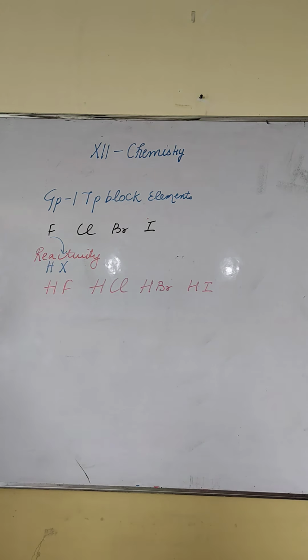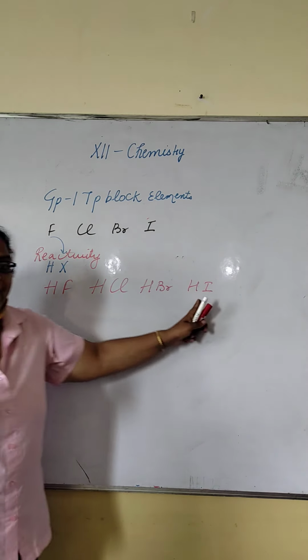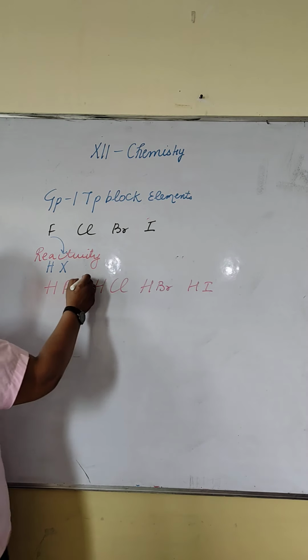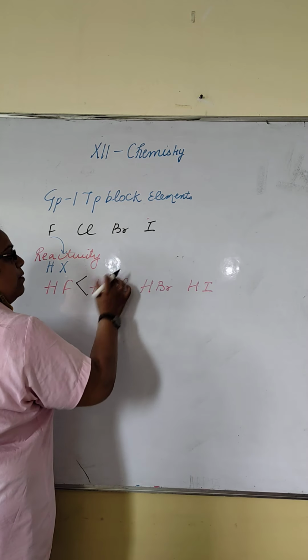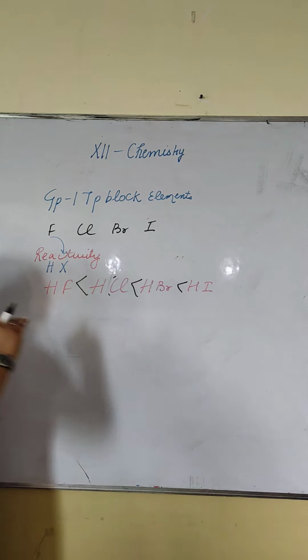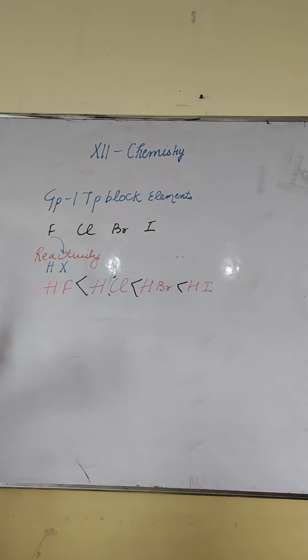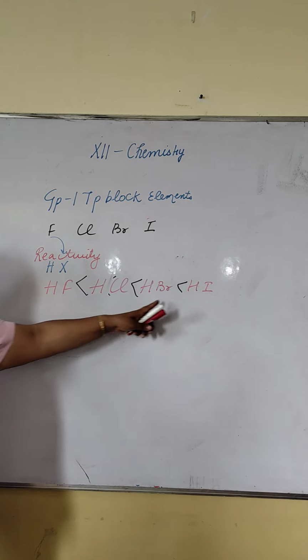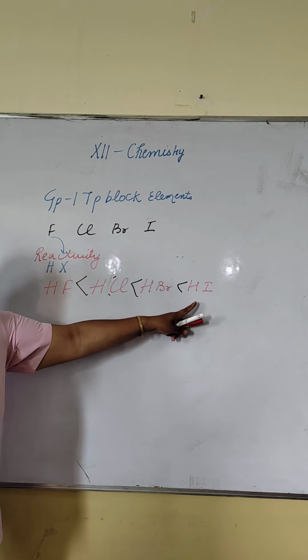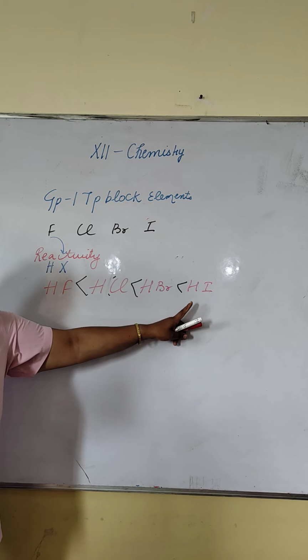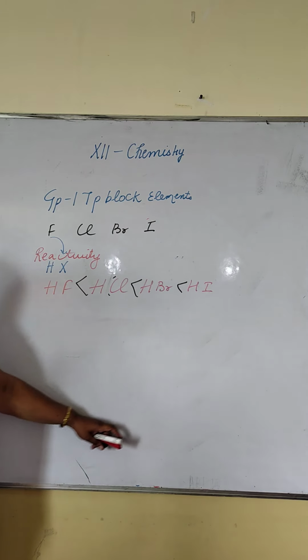What will be the correct acidic strength order, increasing order? Which one will be more acidic, HF or HI? HI. Why so? Because of the increase in bond length. So HI will be more acidic. It easily forms the H plus ion.